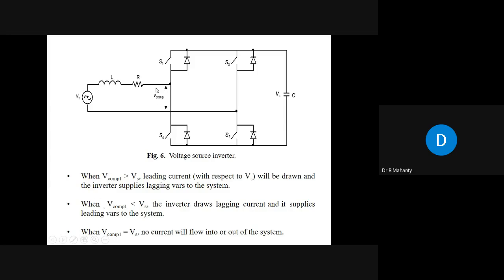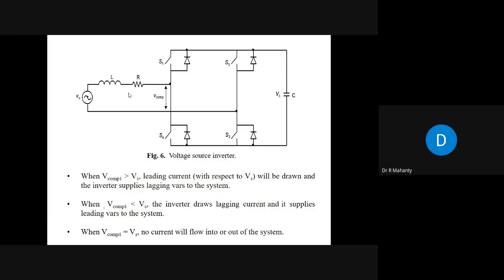Therefore, when V compensation 1 is more than the supply voltage, this voltage source inverter behaves like a capacitor. And when V compensation 1 is less than the supply voltage, the inverter draws lagging current and supplies leading VARs to the system. That means in that case, it will behave like an inductor.